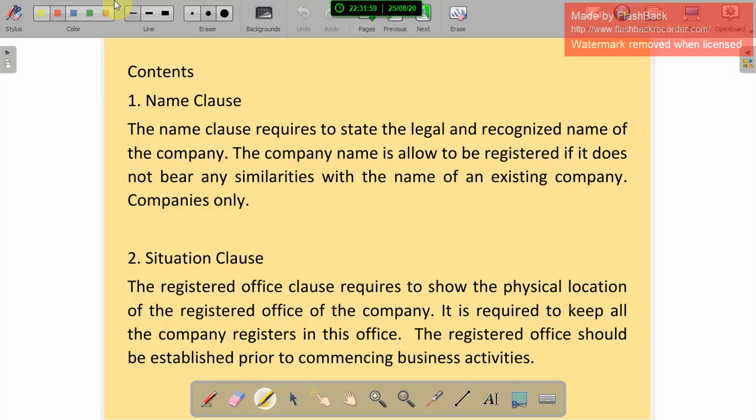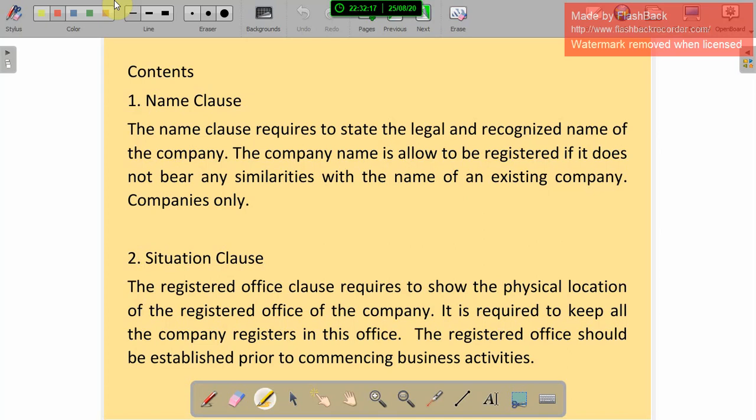And the situation clause. The registered office clause is required to show the physical location of the registered office of the company. So the physical location, the address of the company, where it is located, is the situation clause.